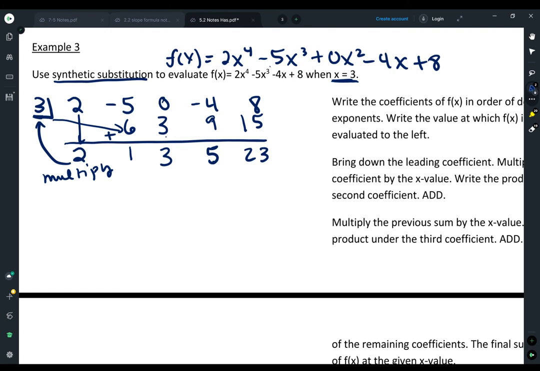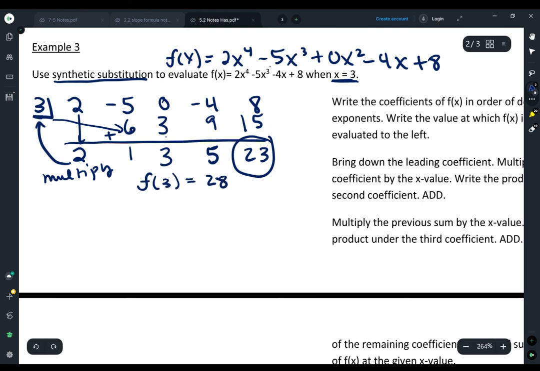So I started by just bringing down the 2. I didn't multiply the 2, I just brought down the 2. And then after that, I multiplied and I wrote it underneath the next number and I added, and I followed that multiplying and adding pattern all the way across. So the way this works out is the number I get at the end is the value I would get when substituting x equals 3 into that function. So basically what that means is that f of 3 equals 23.